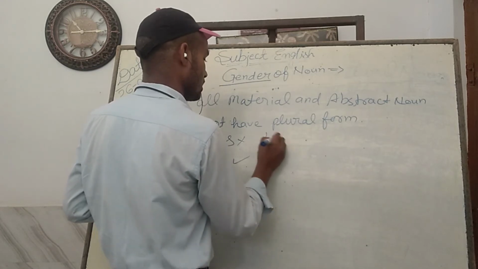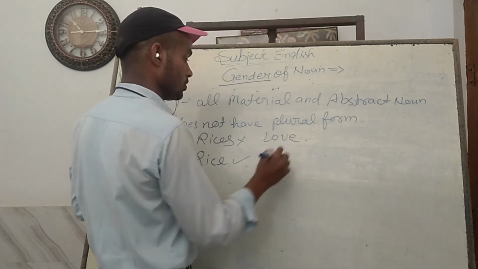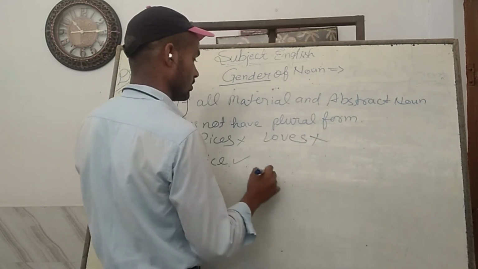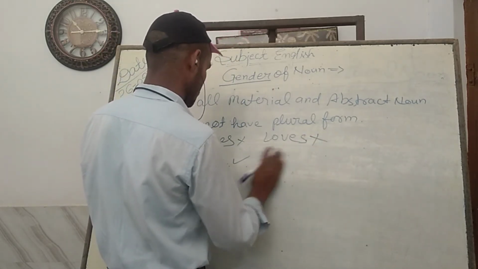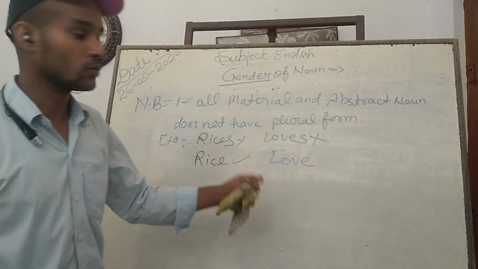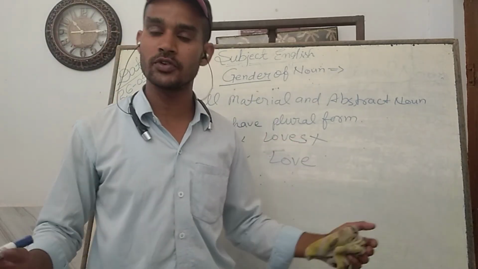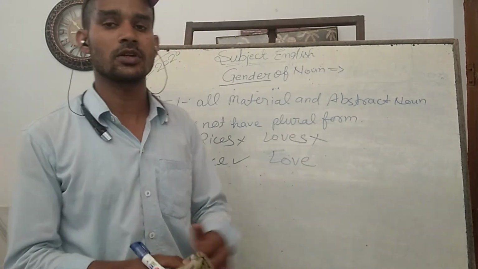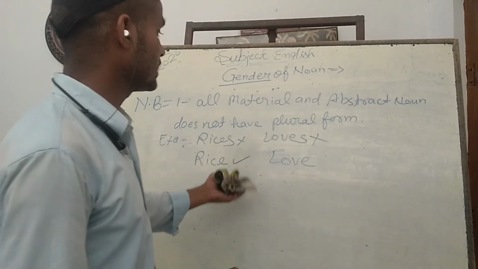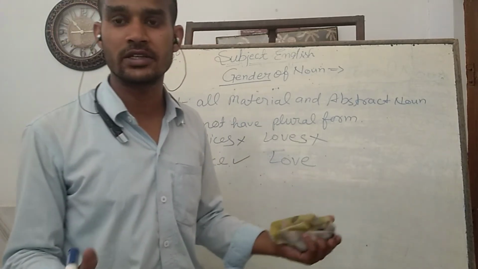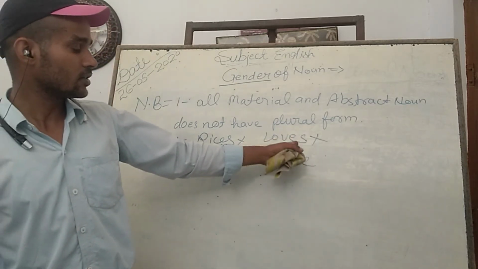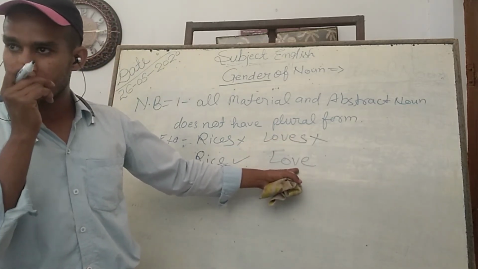In the same way, love. You can't say loves, it is wrong. But you can say only love. If you want to make plural, since it is an abstract noun, you can say a lot of love, but it does not come under the plural noun. In the same way, cement, you can't say cements, no. Here loves, if you add s, then it loses the sense of love, that is the pyar.